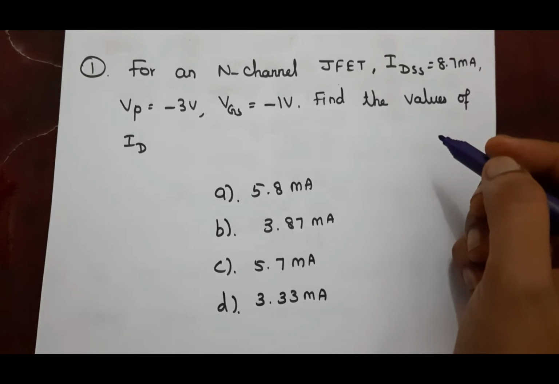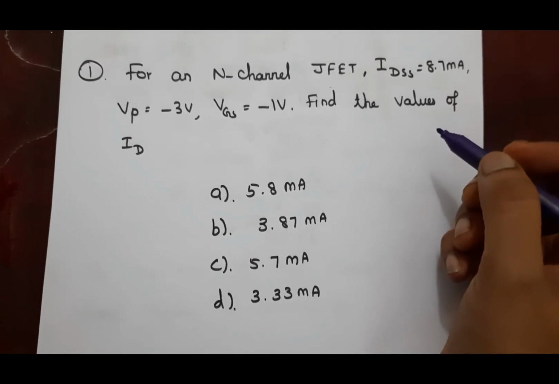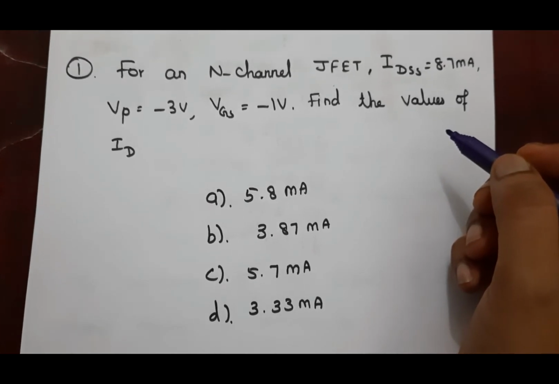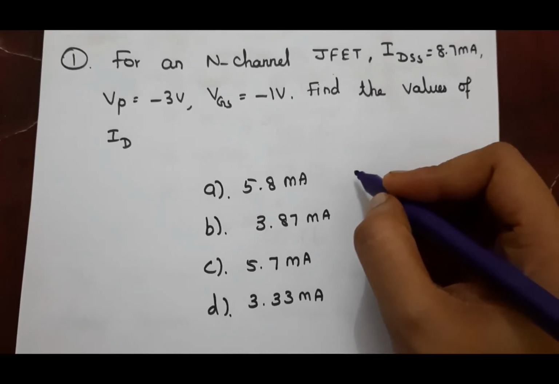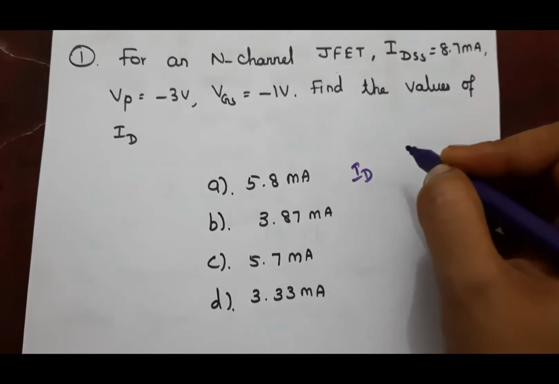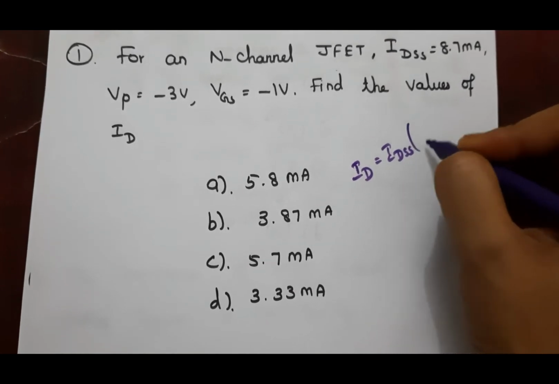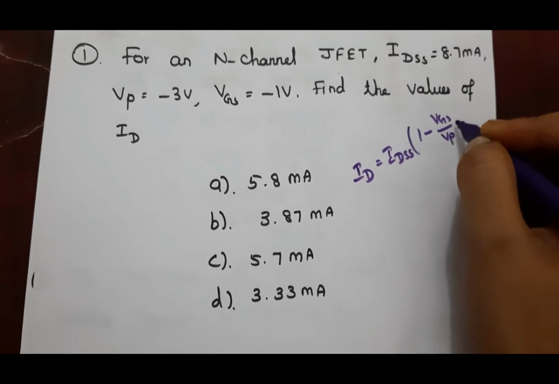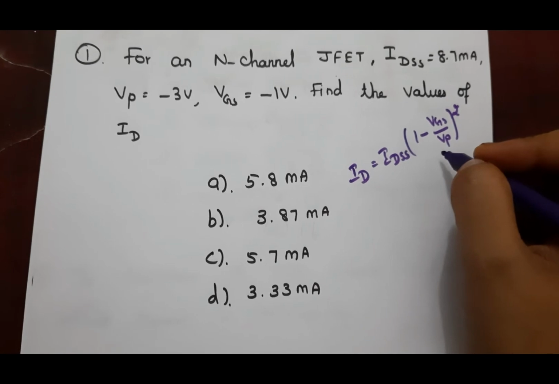First question, for an N-channel JFET, IDSS is equal to 8.7 milliamps, VP is equal to minus 3 volt, VGS is equal to minus 1 volt. Find the value of ID. And for JFET, the ID current formula is ID is equal to IDSS into 1 minus VGS divided by VP, the whole square, and this is the formula for finding ID in JFET.